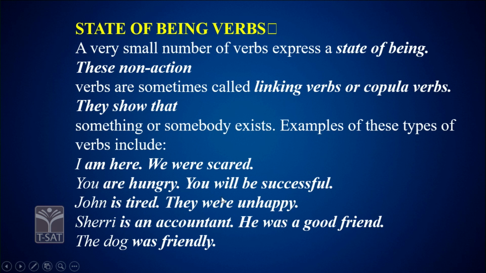You will be successful. John is tired. They were unhappy. Sherry is an accountant. He was a good friend. The dog was friendly. So these types of verbs are called linking verbs or copula verbs. These show that something or somebody exists.